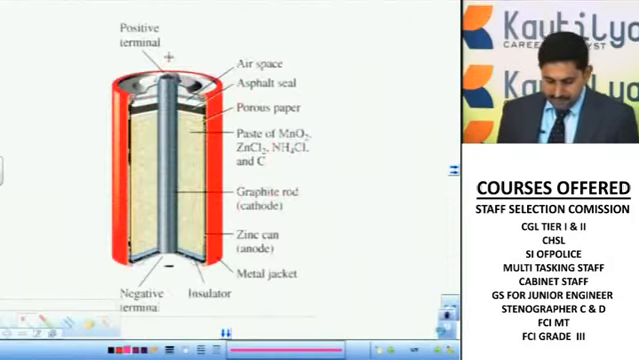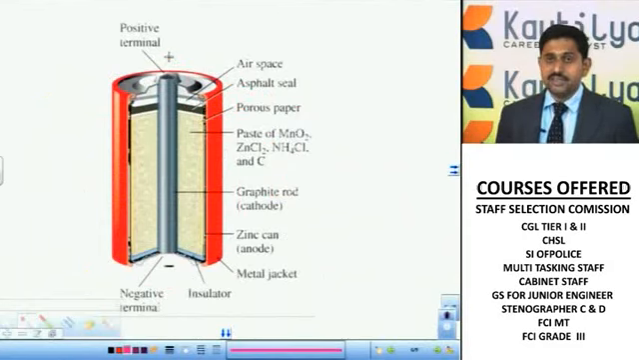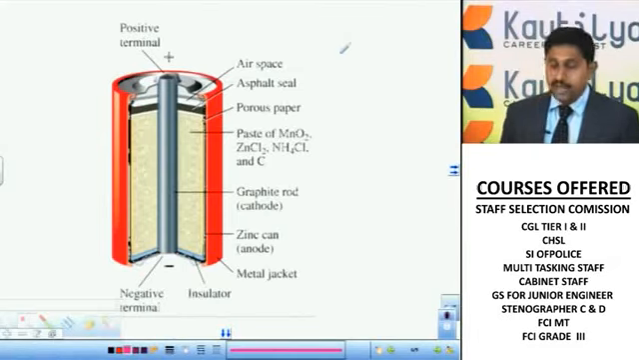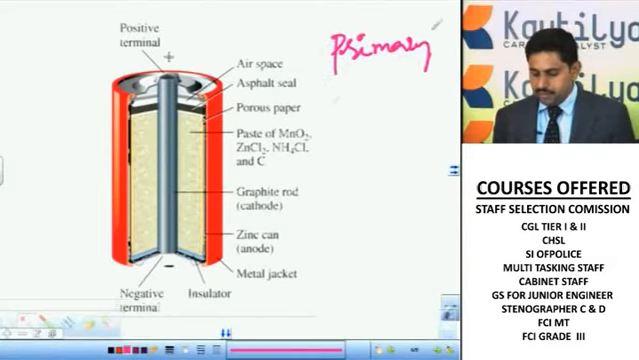Now we'll see some of these batteries, called primary batteries. By studying all these things, we have invented different types of batteries. These batteries are classified into two types majorly: primary battery and secondary battery. A primary battery means a battery which is used only one time. Once it is expired, we cannot recharge it. This is called a primary battery.